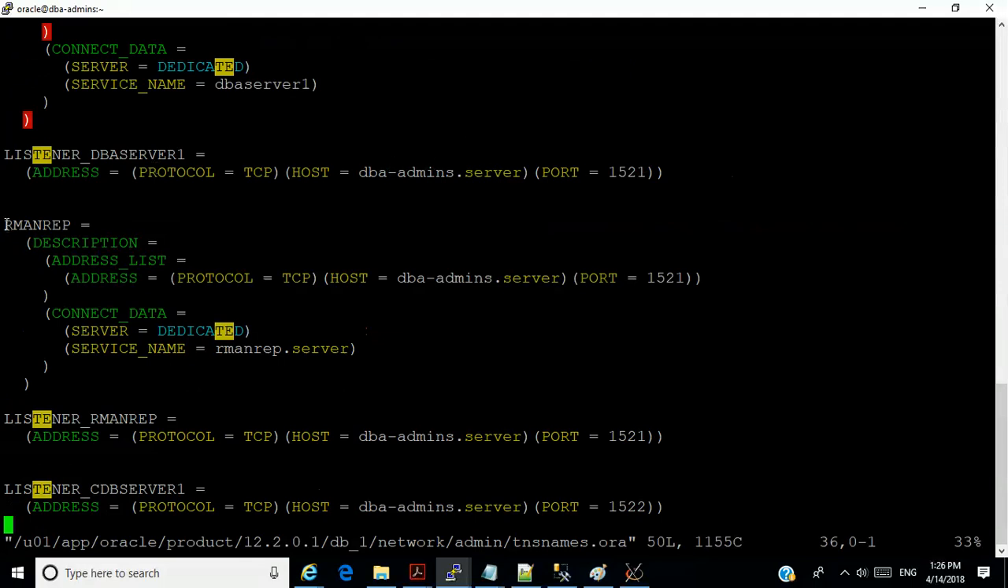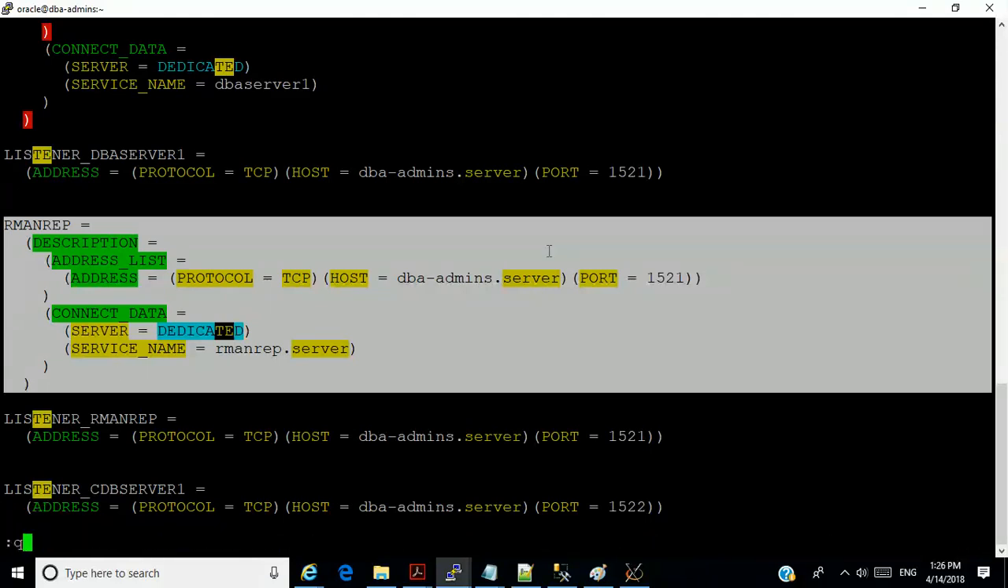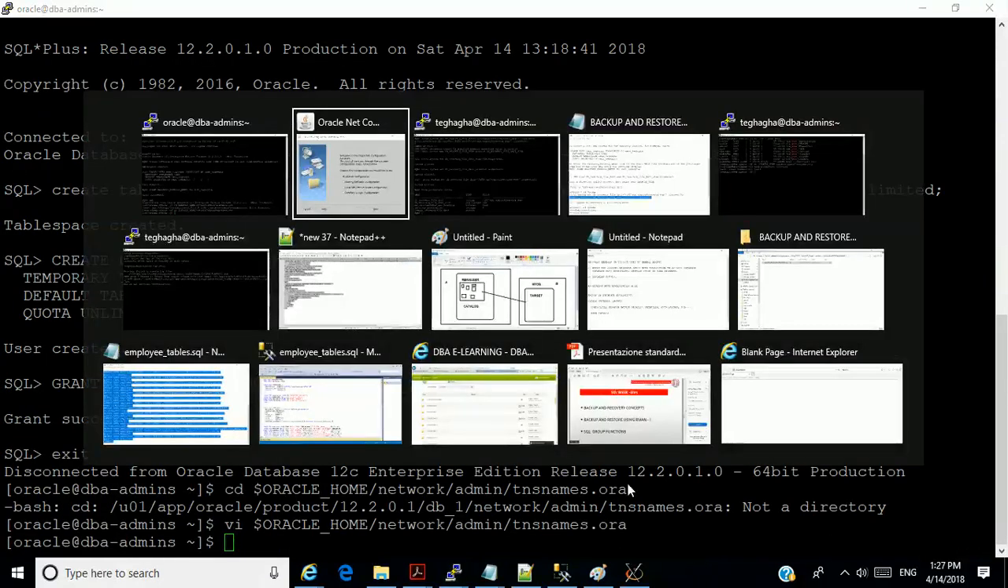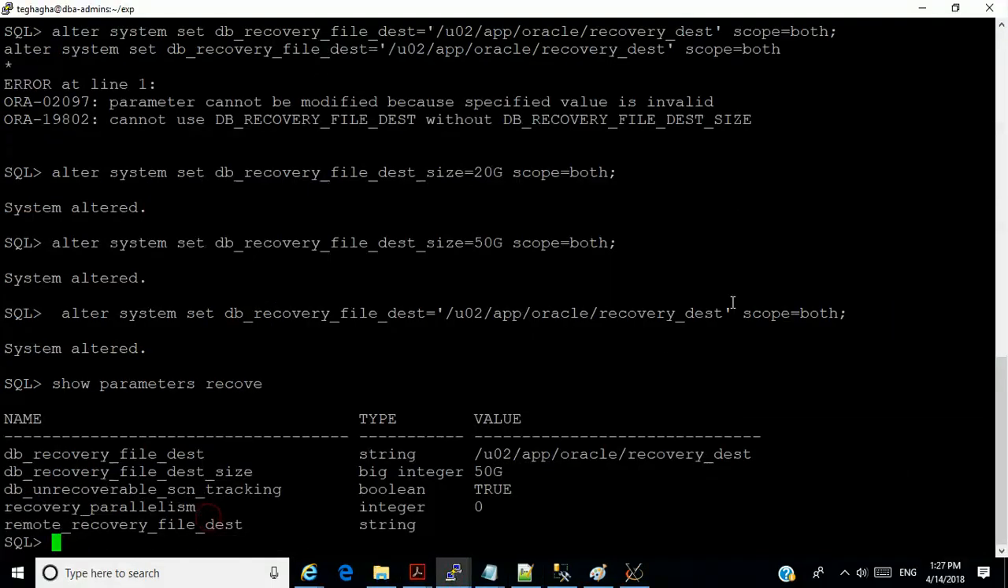Let me just copy this one here. See what I'm doing? So I'll just change the name to what I want. You don't need to waste time. This thing can be done manually. Okay, so I exit here.